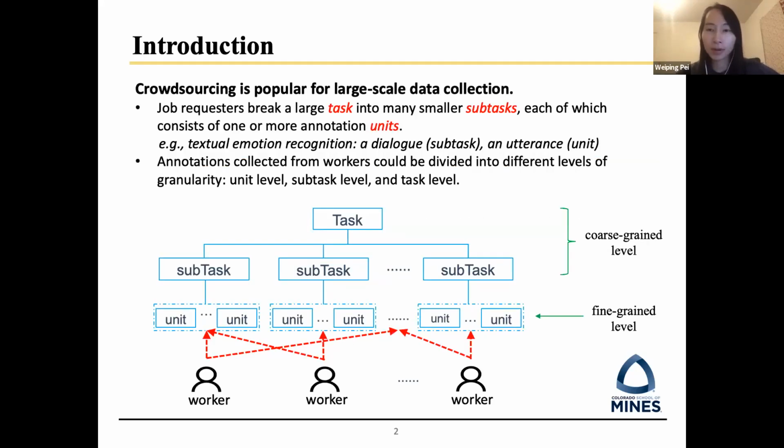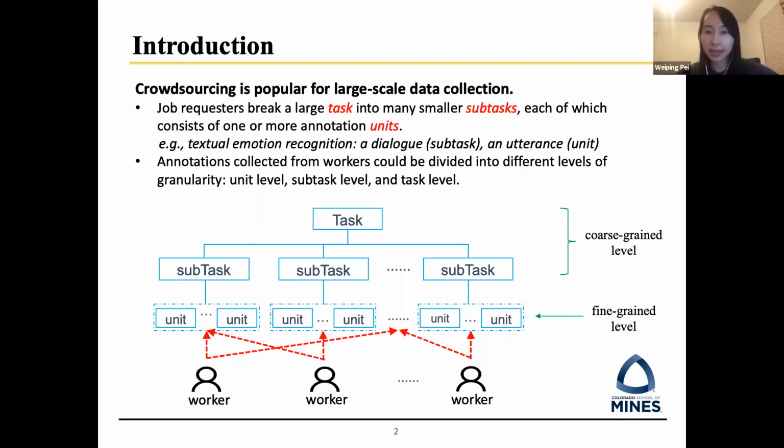Crowdsourcing is popular for large-scale data collection and labeling nowadays. Job requesters break a large task into many smaller subtasks, and each subtask consists of one or more units as shown in this figure. So take textual emotion recognition as an example. The requester would like to collect emotion annotations for a set of dialogues.